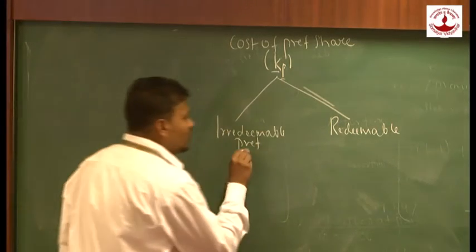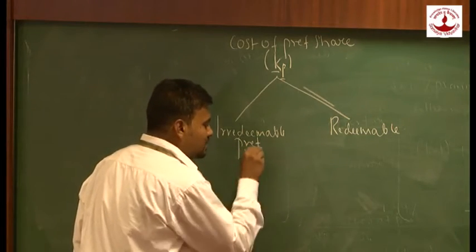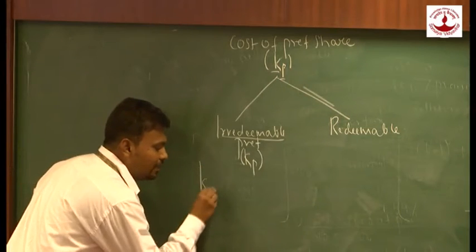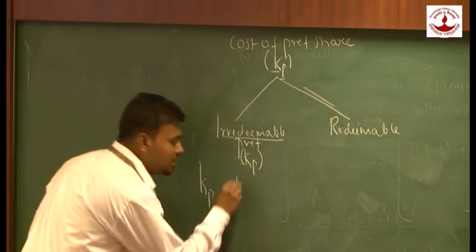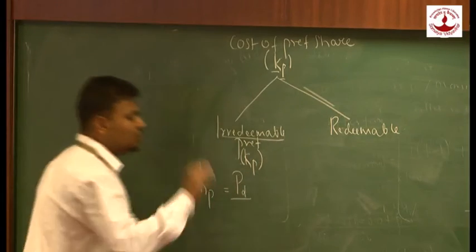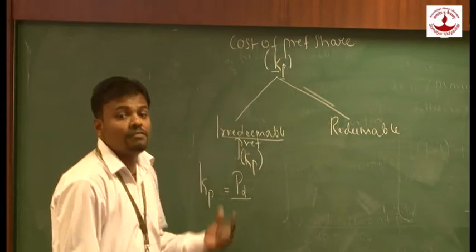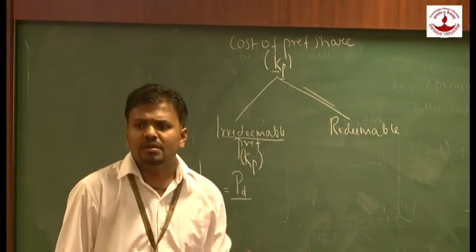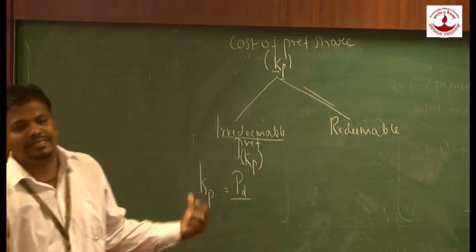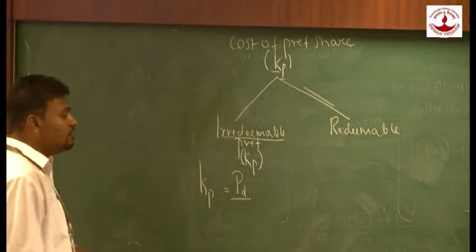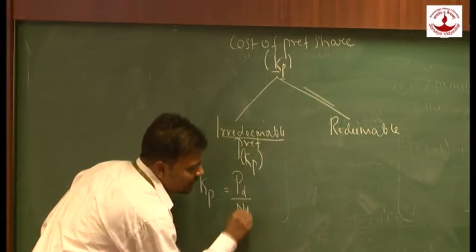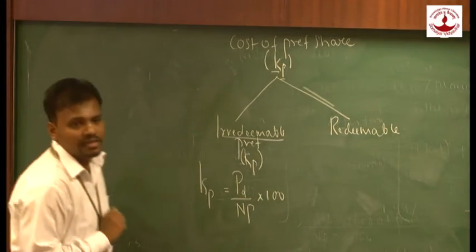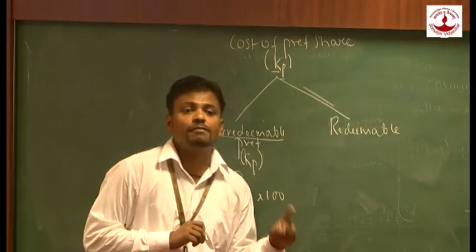Now, how are we going to calculate KP if the preference shares are irredeemable? What would the formula be? KP is equal to, now instead of interest, we are going to have preference dividend. Preference dividend is denoted by PD. So the entire formula will remain the same, but instead of I, we are going to write PD. What is the formula? PD upon NP into 100. Whereas KP is nothing but cost of preference, and PD is nothing but preference dividend.